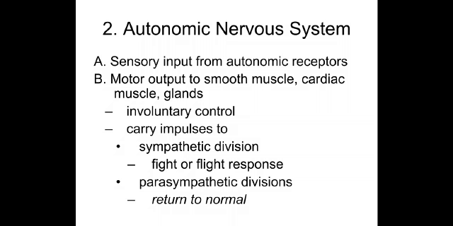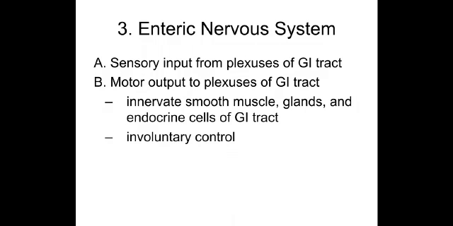The involuntary control carries impulses to the sympathetic division, performing the fight and flight response, and the parasympathetic, which is anabolic, bringing all the effects back to normal. The enteric nervous system is where the sensory input is from the plexus of the GI tract, and the output is to the plexus of the GI tract. They innervate the smooth muscles, glands, and endocrine cells of the GI tract, and they are mainly under involuntary control.